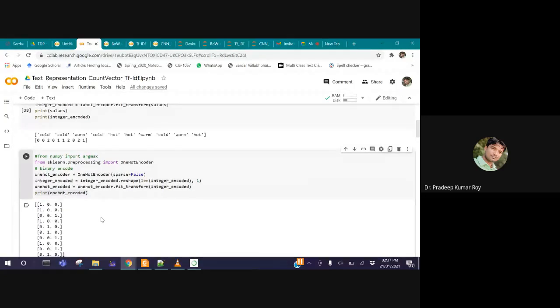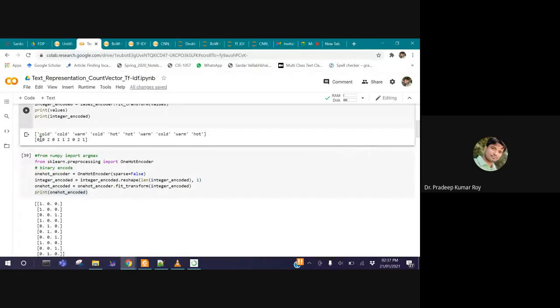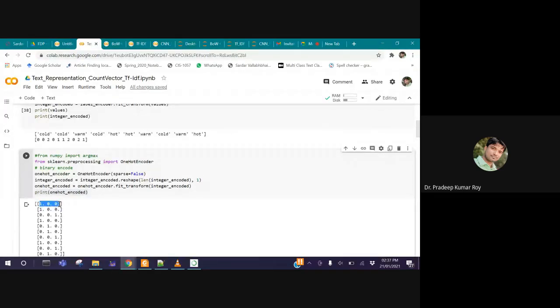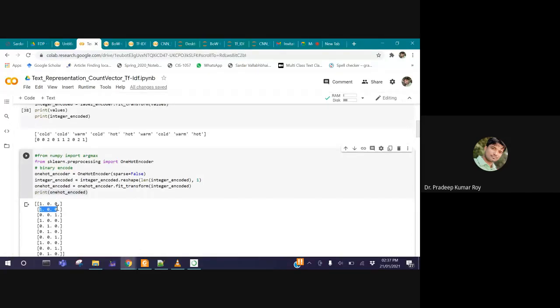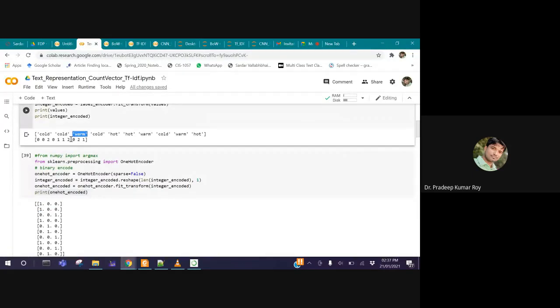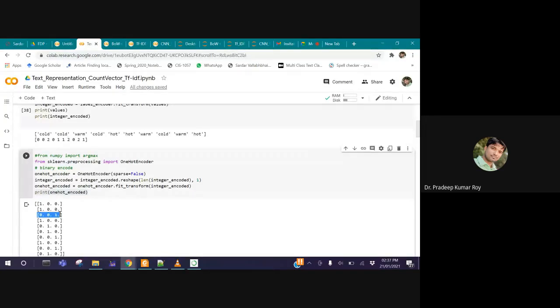So 1, 0, 0. The first word is cold, and cold has the number 0. So whenever cold appears in the list, it is replaced with 1, 0, 0. Again, the second one is also cold, so it is also replaced with 1, 0, 0. Now the next one is warm. Warm's integer encoding is 2, so it is encoded as 0, 0, 1. If you assume the first column is position 0, the second column is 1, and the third column is 2, that means cold, hot, and warm.